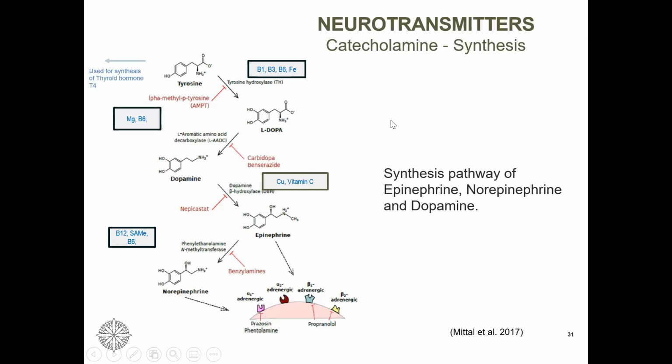So this is the figure explaining the synthesis pathway of all the catecholamines. So we start with tyrosine, in the presence of tyrosine hydroxylase enzyme, and look at the cofactors B1, B3, B6, and iron. Remember session 4, iron is required for hydroxylase enzyme. That's the reason here. And this is the same tyrosine which is used in the synthesis of thyroid hormone also.